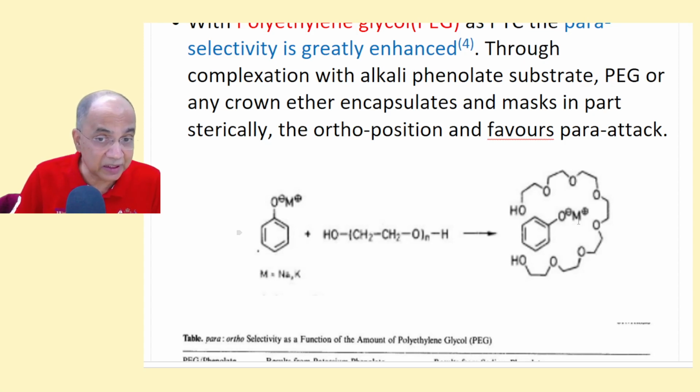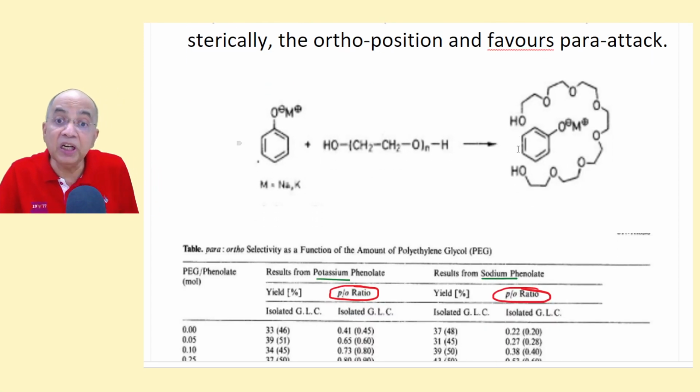But even if it is stabilized, then due to steric crowding of the ortho positions by this polyethylene glycol, which is acting as a masking agent as well as a phase transfer agent, it will diminish ortho attack at the cost of para attack. So the para percentage will be more, not that ortho will be reduced.